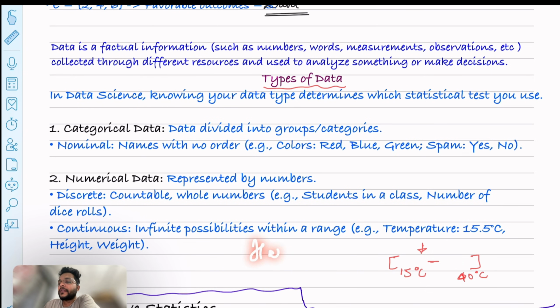Or there can be height, weight. So this all type of data comes under continuous, right? So if there are infinite possibilities within a range, that comes under continuous data.